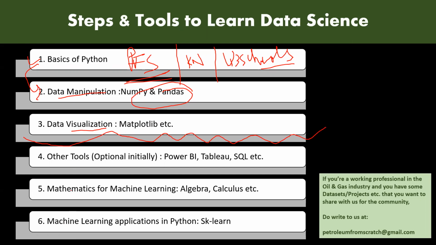Then you learn other tools which are optional initially for engineering projects. Power BI, Tableau, SQL, they are more like reporting and visualizing tools that make pretty visualizations and handle databases and stuff like that. So you can skip that for the initial part. And next up is you understand the mathematics for machine learning, algebra, calculus, etc.